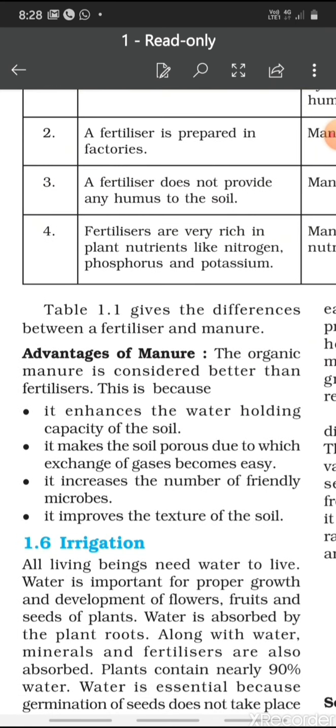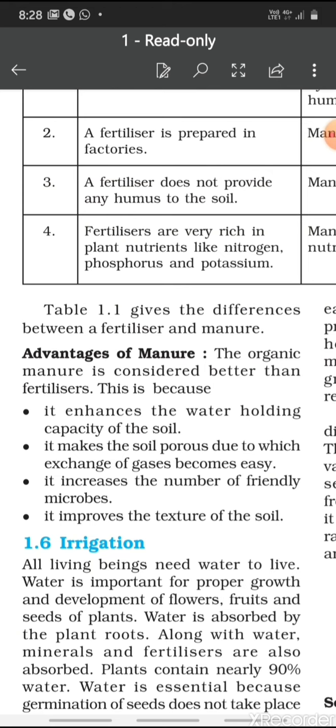In spite of this, we should use manure as far as possible. Let us know about the advantages of using a manure. The organic manure is considered better than fertilizer. This is because, first point, it enhances the water holding capacity of the soil. If the soil does not have water holding capacity, then water will flow off the field, and the water which is required by the crop or the plant will not be available to the plants.